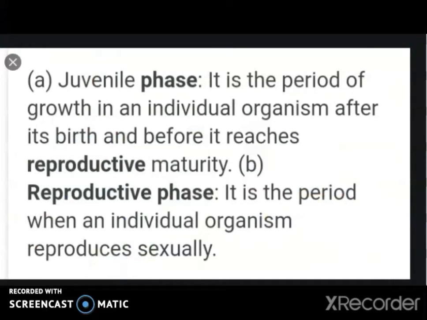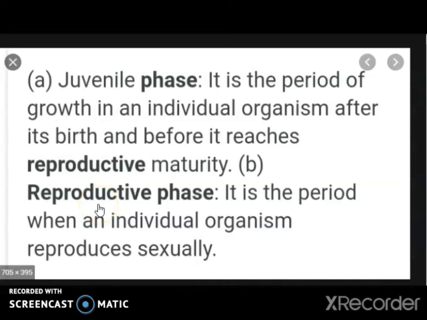Sexually reproducing animals show two main phases in their lifetime. The earlier phase is called the juvenile phase. The juvenile phase mainly represents the physical growth phase. Starting from birth, the animals cannot reproduce sexually in this phase.